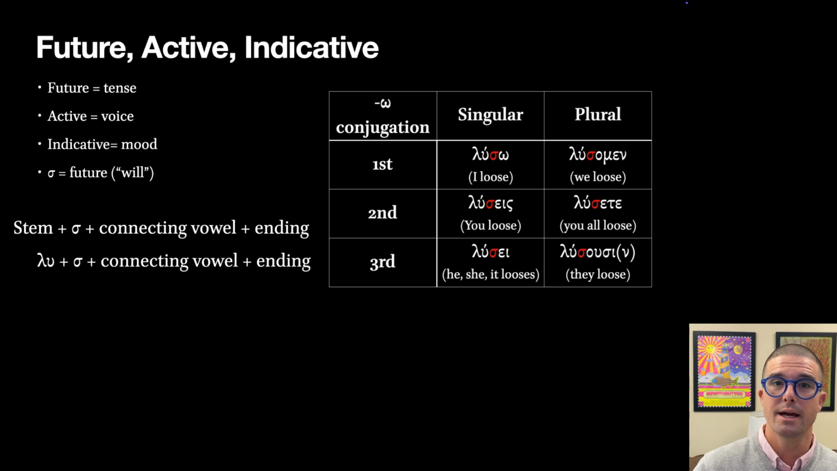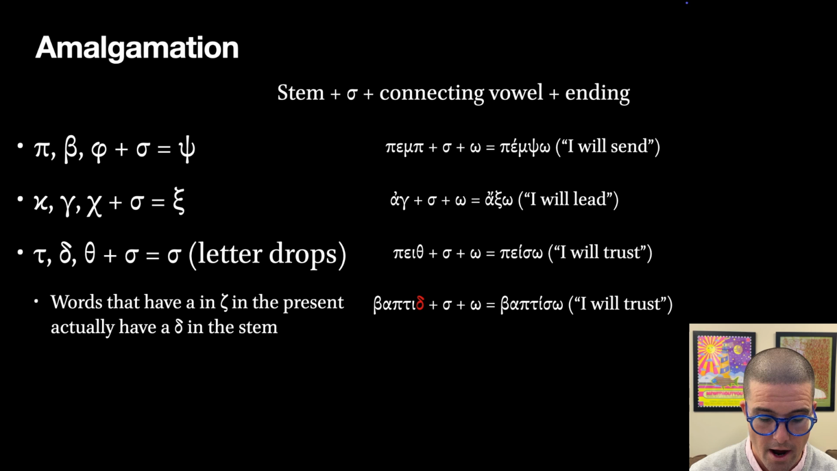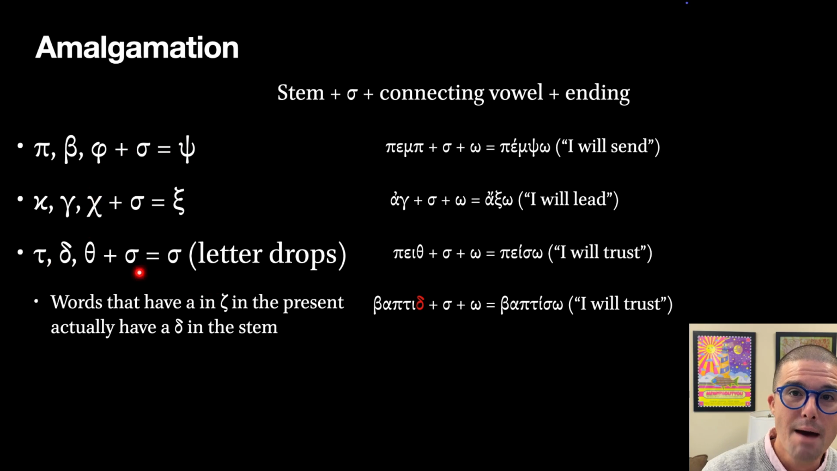The trouble is that sometimes sigma does not like to play well with other letters, and particularly with other consonants. So what happens is that we get something called amalgamation, where letters will change as a result of the combination of that particular letter plus a sigma. And so these are our rules for how the changes happen with respect to amalgamation.